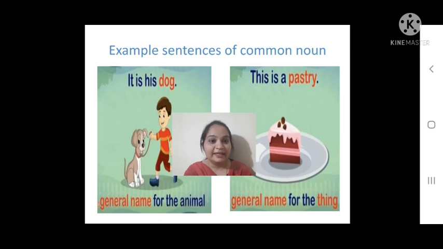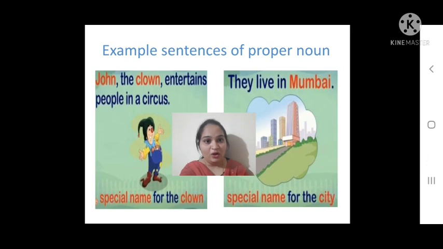It is his dog, and dog is the general name of an animal. This is a pastry, general name for a thing. John the clown entertains people in a circus. Here John is the special name for clown.